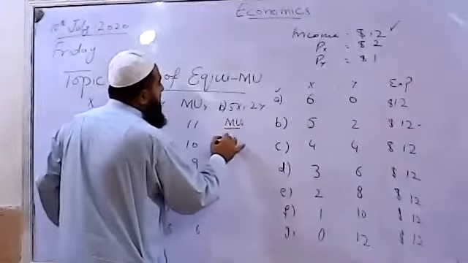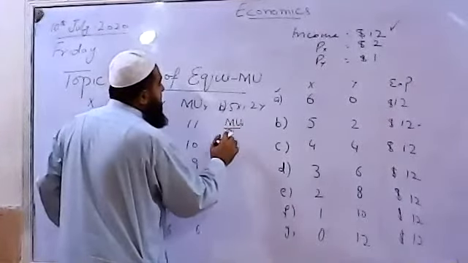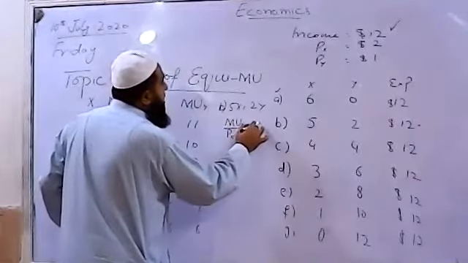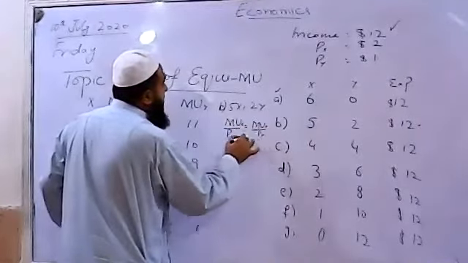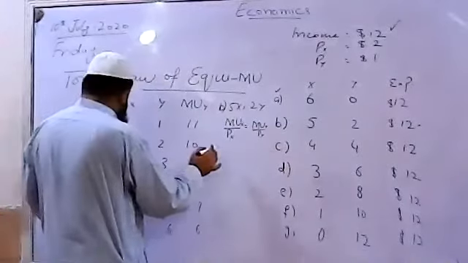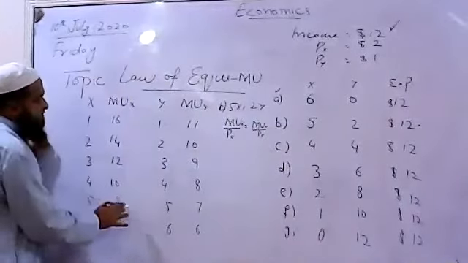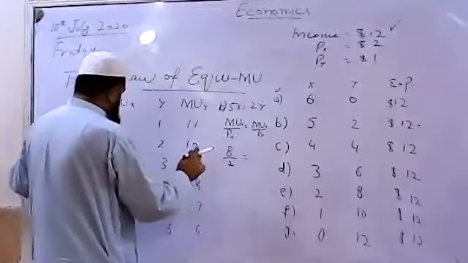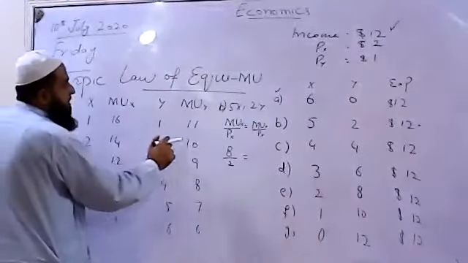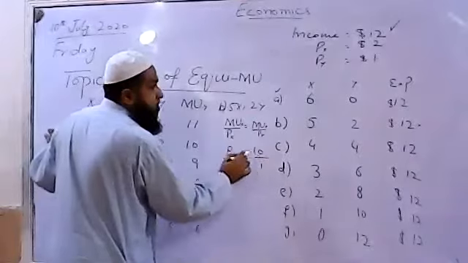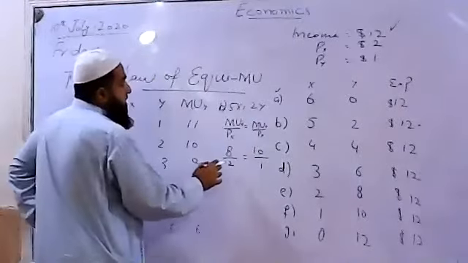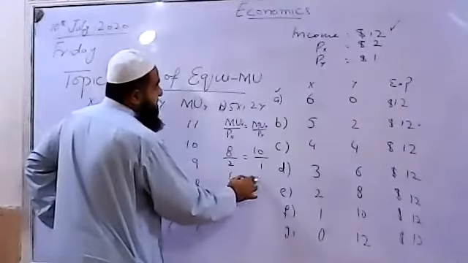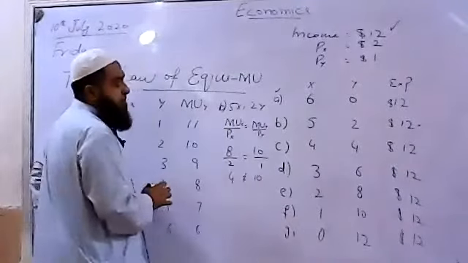Marginal utility of X over price of X should equal marginal utility of Y over price of Y. So for the fifth unit, marginal utility of X will be 8, 8 by 2. And what will be the second unit of Y? It is 10 by 1. So do you think it is 4 and it is 10, which is not equated?